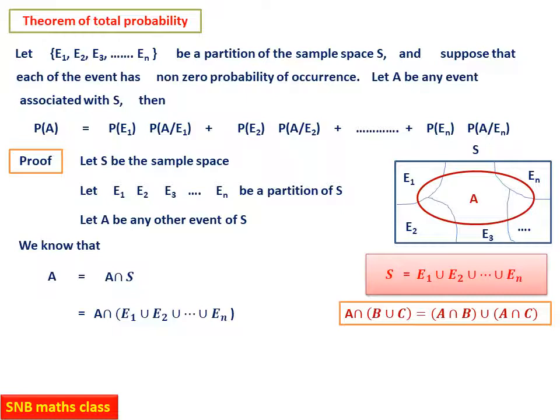A intersection (B union C) is the same as (A intersection B) union (A intersection C). So this property law we have to apply here. So what happens is A intersection E1, then union A intersection E2, then union etc. etc. A intersection En. So this is the distributive property. So A can now be written as A intersection E1 union A intersection E2 union etc. etc. A intersection En. Let us proceed.